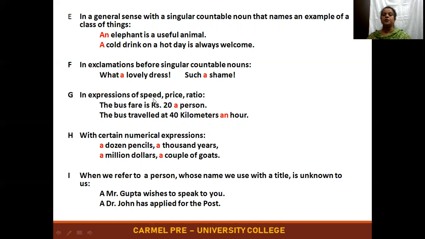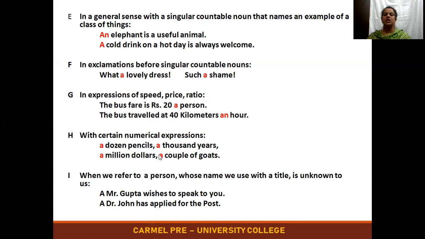In expressions of speed, price and ratio. So when you're talking about a rate or a price or a ratio, then we'll be using the indefinite article. The bus fare is rupees 20 a person. It means per person. The bus traveled at 40 kilometers an hour. An hour, 1 hour. So it can be per hour, 40 kilometers of distance we can cover by bus.